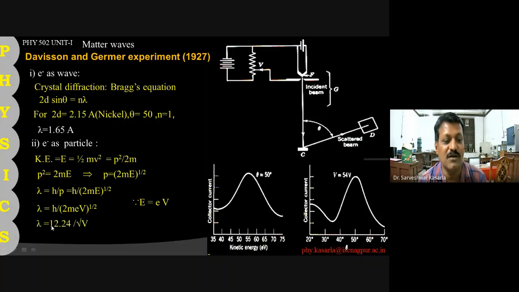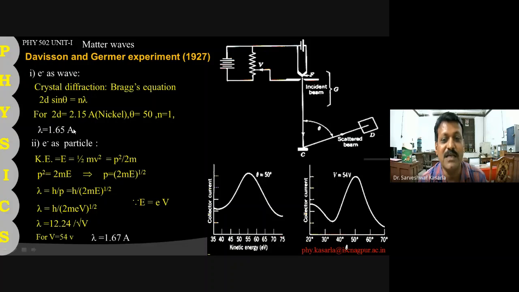These are constants, h upon the square root of 2me is constant, and its value comes out to be 12.24 upon the square root of V. And if you put the value of V, say 54 volt, then you will get lambda as 1.67. So by treating the electron as a particle, the lambda comes out to be 1.67, and by treating the electron as a wave, the lambda comes out to be 1.665. These two values are very similar.